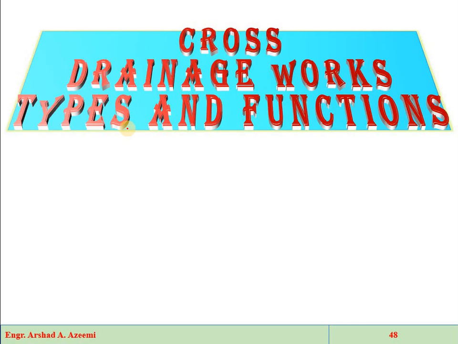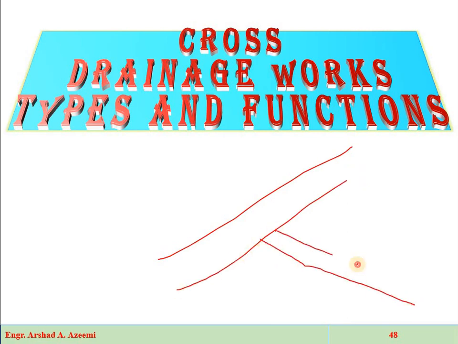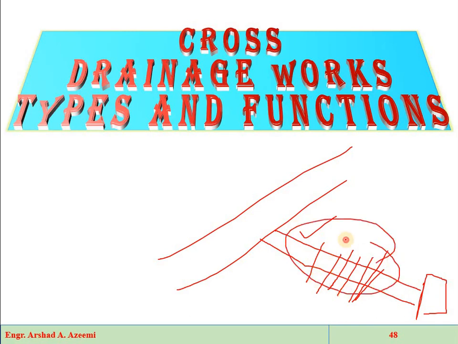See, when we are taking an irrigation canal from a natural stream or river and carrying it towards the agricultural area, there is a possibility that the irrigation canal may intersect with roads, railway tracks, pathways, walkways, or with a natural drain or natural stream. So how will the canal pass through these crossing structures? That is called the cross drainage works.